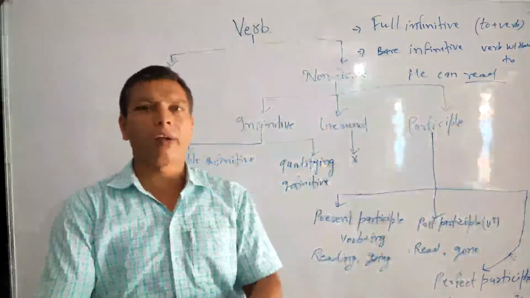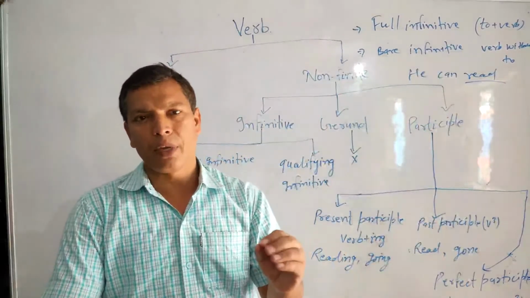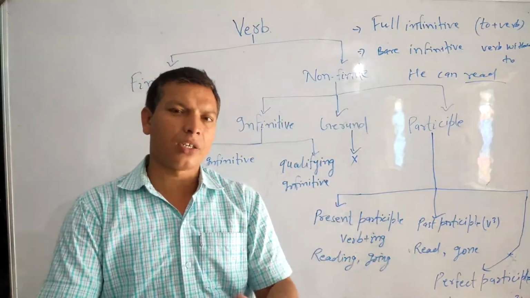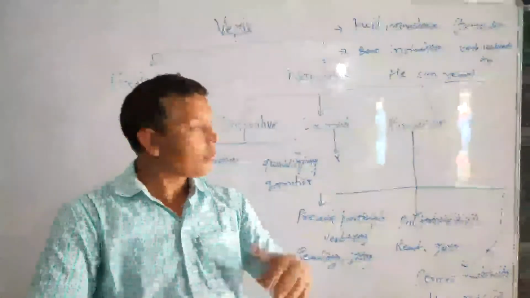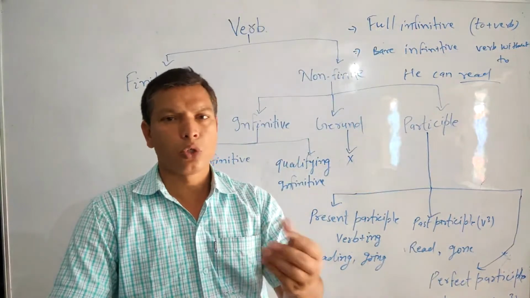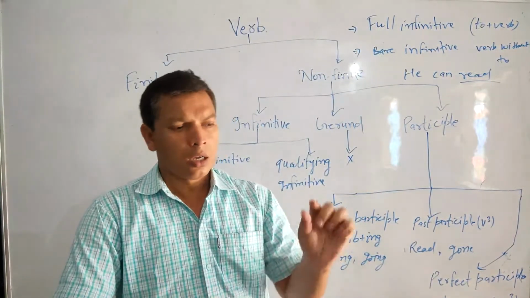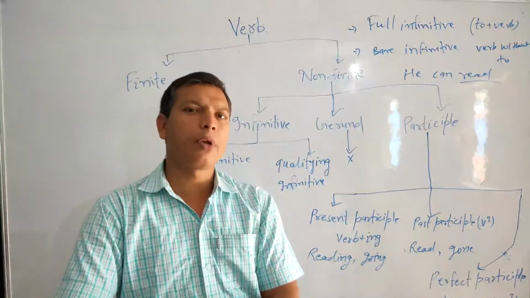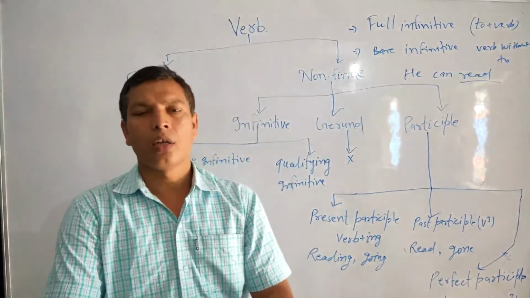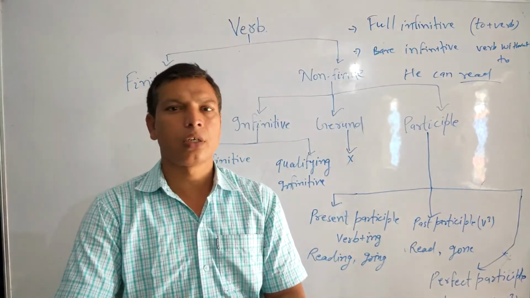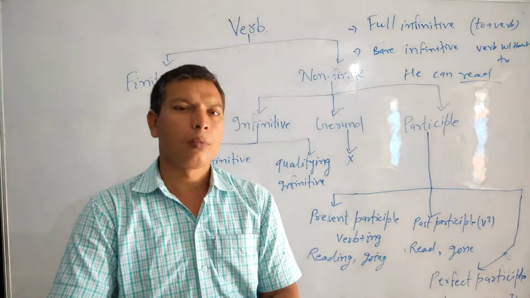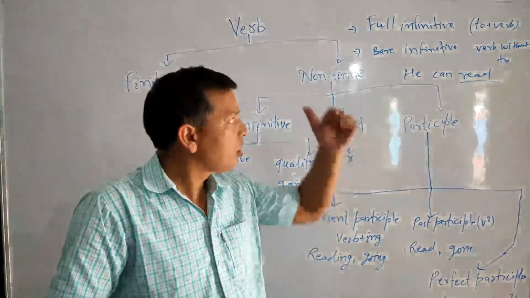Another condition of using bare infinitive is with had better, had rather, and sooner than. These are the conditions where we use bare infinitive in place of full infinitive. Like: It is better you do this work. There are also some verbs with which we use bare infinitive, and these are feel, let, watch, make, see, and hear. These are the verbs with which we use bare infinitive, not full infinitive.